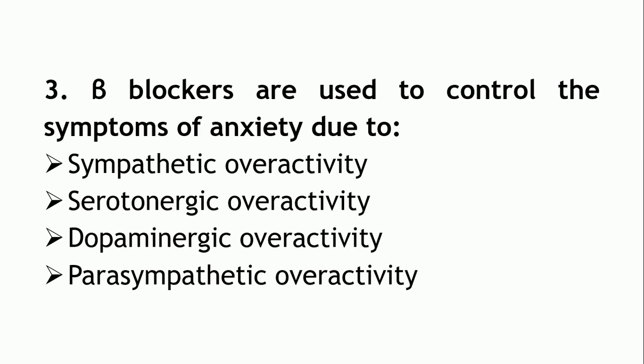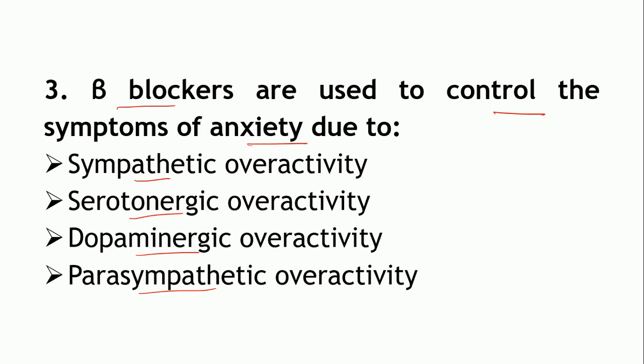Third question, beta blockers, these are used to control the symptoms of anxiety due to sympathetic overactivity, serotonergic overactivity, dopaminergic overactivity or parasympathetic overactivity. So, the symptoms of anxiety like the palpitation, okay, increase in the heart rate or tremors, okay, all these may reinforce the anxiety.